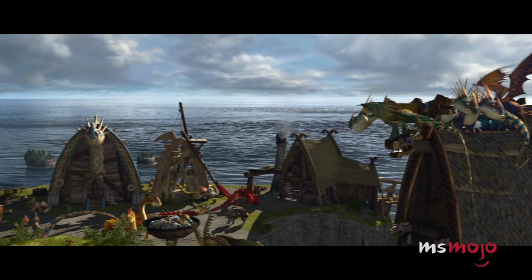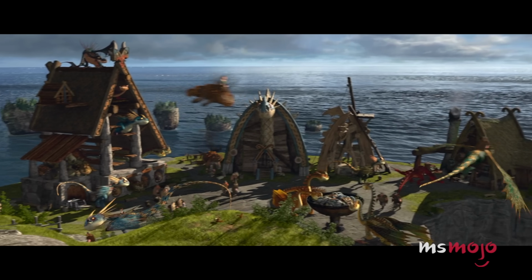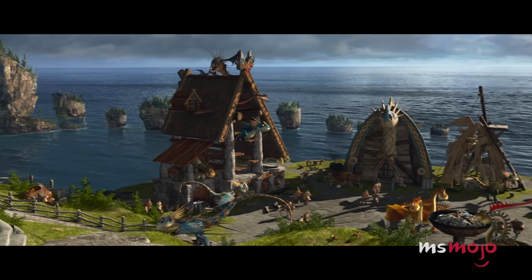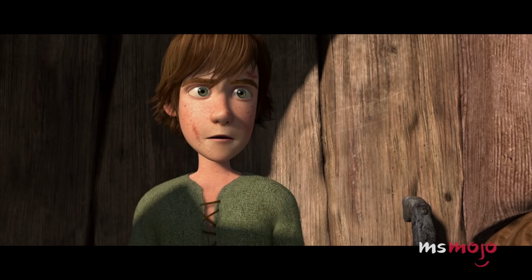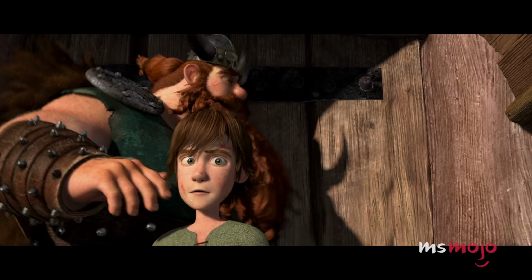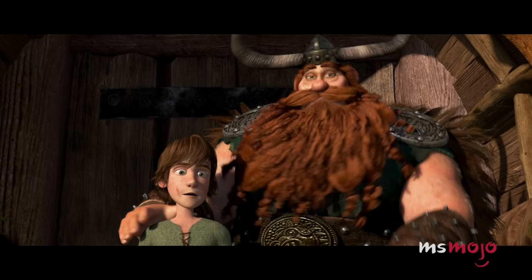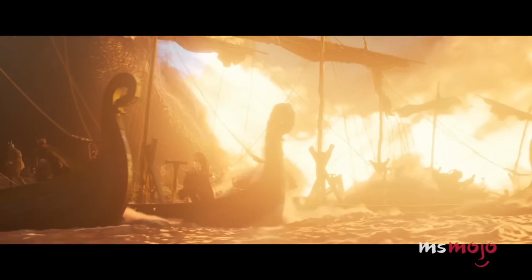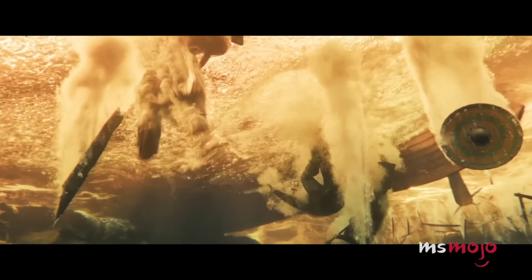The original ends with Hiccup emerging from his house, finding Vikings and dragons living together in harmony. The remake concludes on a similar note, although it provides one extra detail: how the Vikings returned to Berk. After all, the Red Death destroyed their ships in a fiery blaze.